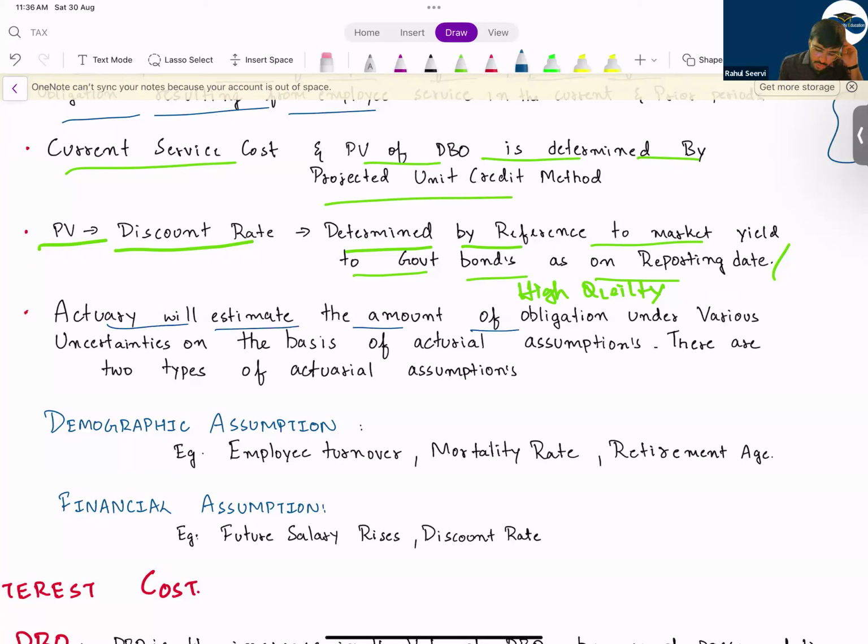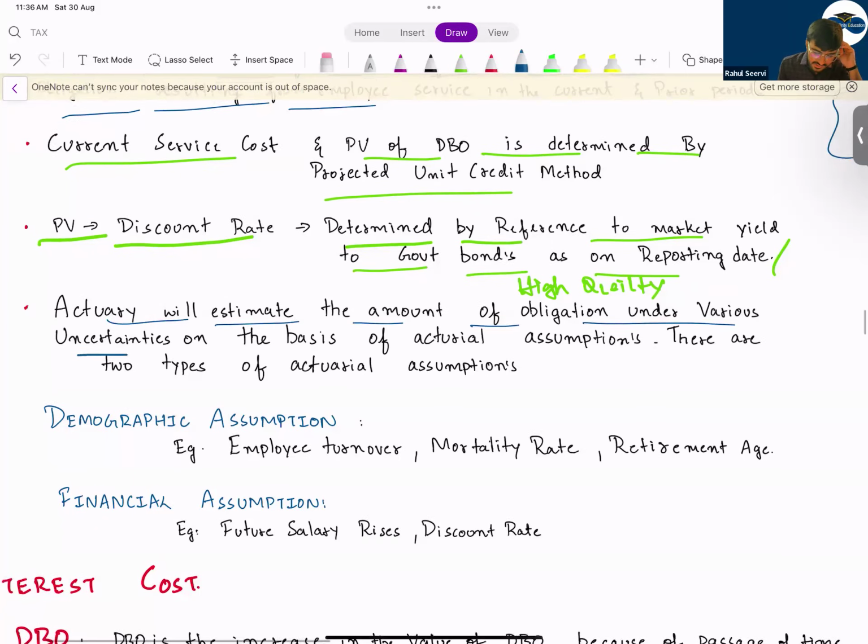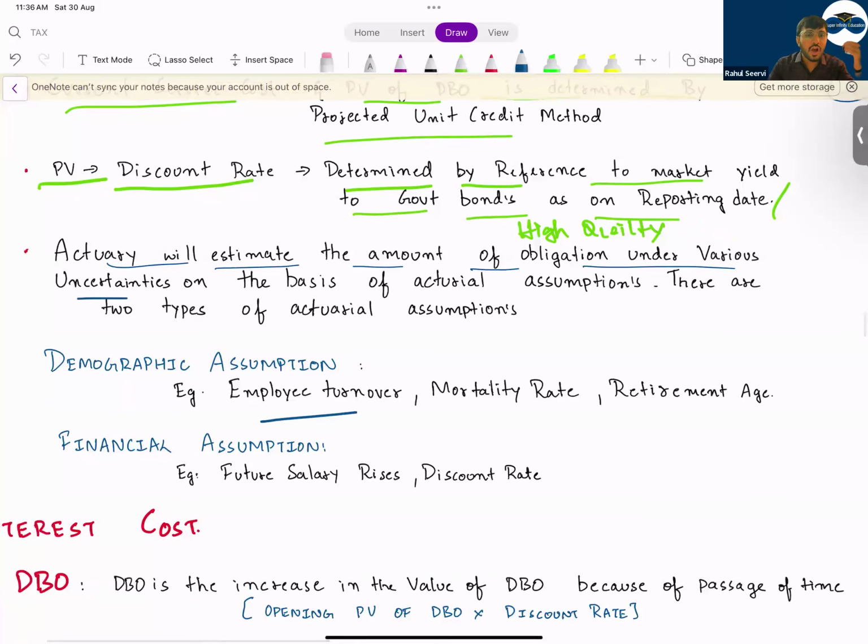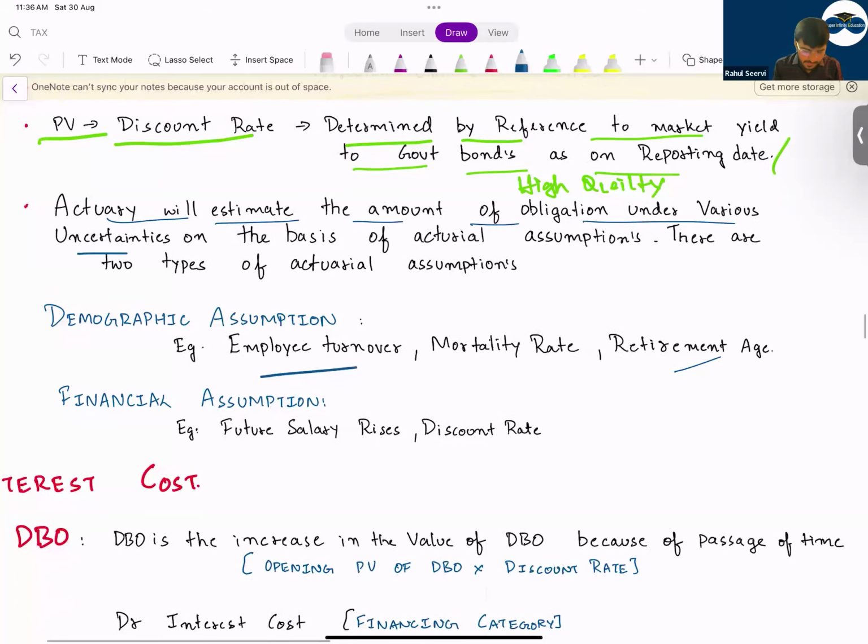Actuary will estimate the amount of obligation under various uncertainty. They take a lot of assumptions. How many years the employee will live, what will be his salary, will there be a growth of 5%, 6%, etc. A lot of things will be taken into consideration. What will be his retirement age, a lot of things will be taken.